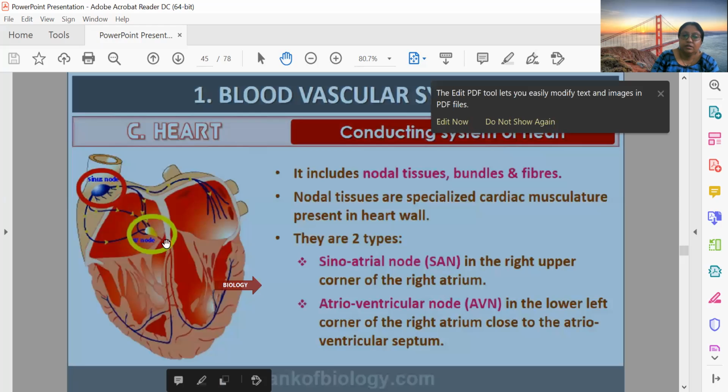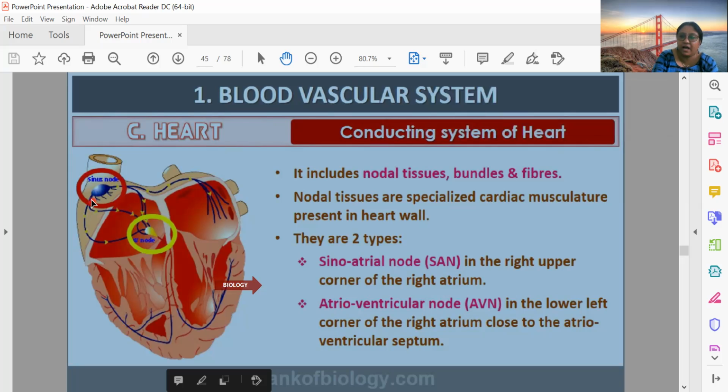Now there is the AV node, present at the lower left corner of the right atrium, and it is very close to the atrioventricular septum. The SA node is known as the natural pacemaker.